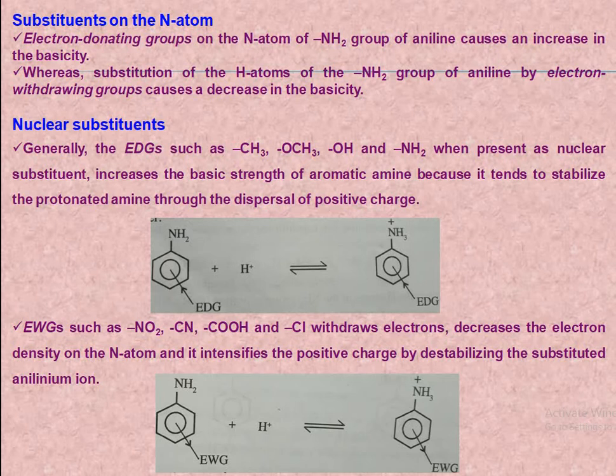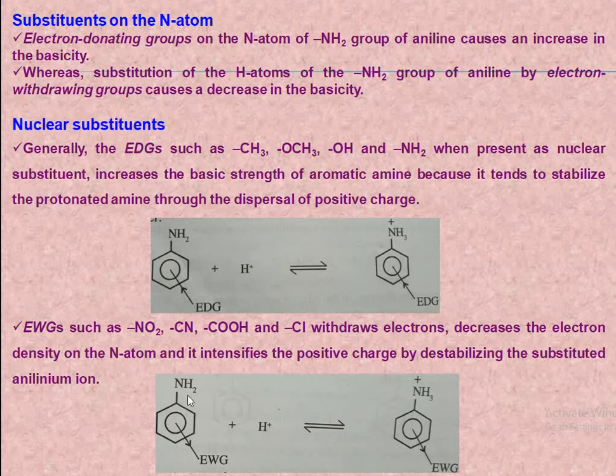If electron withdrawing groups such as nitro, cyano, carboxyl and chloride groups are present as a nuclear substituent, then it withdraws electrons, thereby decreasing the electron density on the nitrogen atom, and also it intensifies the positive charge and thus destabilizes the substituted aniline ion. Thus it results in a decrease in the basic character.